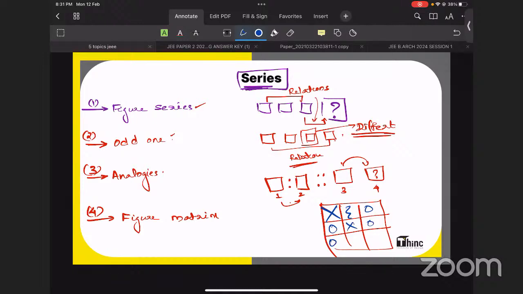So over here, who will be coming here? Actually, this is just for representation. I have done this in dots and zeros. So who will be coming here? That is the figure matrix. This series is a very large topic, so we will be discussing it.